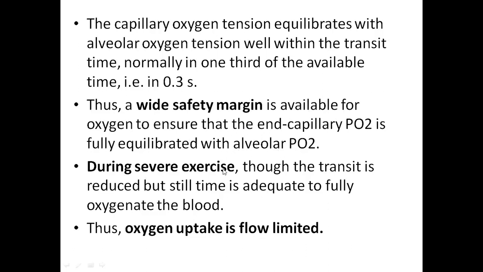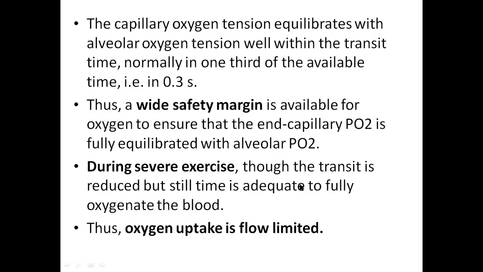During severe exercise, the transit time reduces because of the increase in heart rate. Especially untrained people increase their cardiac output in exercise by increasing heart rate, whereas trained individuals increase cardiac output by increasing stroke volume. So during severe exercise, because heart rate increases, the duration decreases up to around 0.3 seconds.